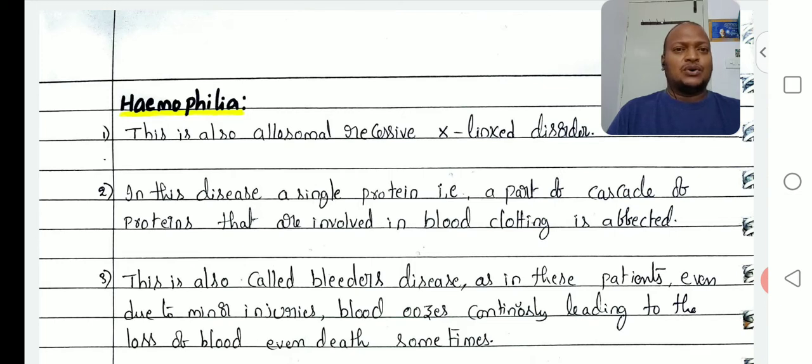So hemophilia means that in the chain of proteins in the cascade, one of the proteins is affected, and then the blood clotting process does not occur properly. That condition is called hemophilia. Understood? Second point, in this disease, a single protein that is part of the cascade of proteins involved in blood clotting is affected.